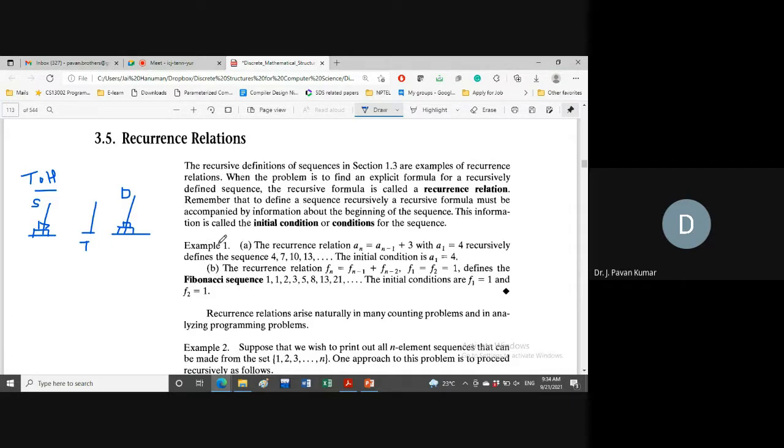Yes, sir. So how have we solved this particular problem? Suppose we are having 5 disks at the source. Then how can we move the 5 disks to the destination? This is the objective.